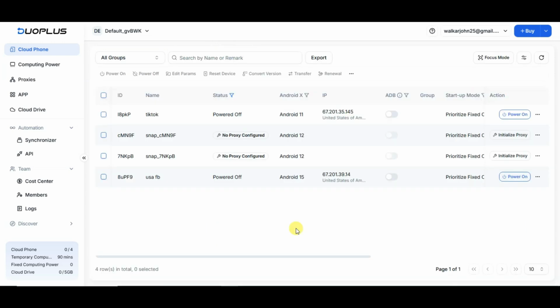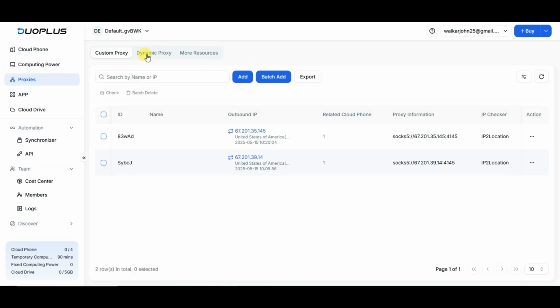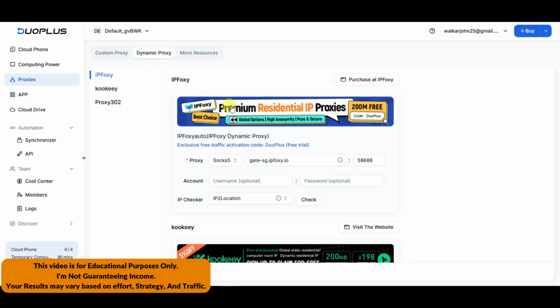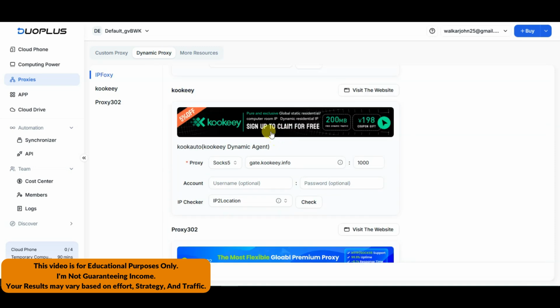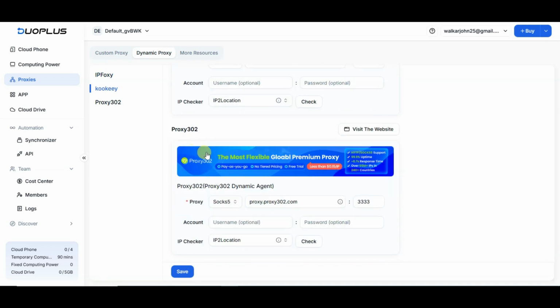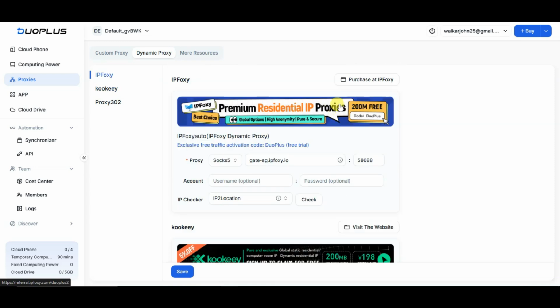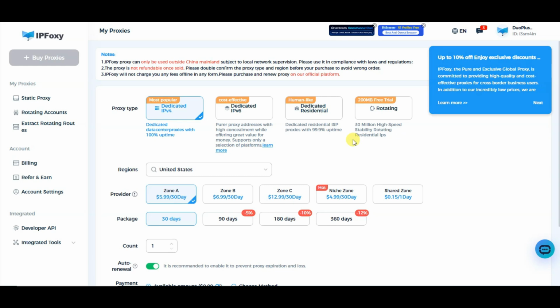Sometimes free proxy will not work accurately. You can purchase proxy. You can click on proxies button. Now you can click on dynamic proxy button. You can purchase proxy from this platform. You can purchase proxy from this platform. You can purchase proxy from proxy 302 platform. Let me show you how you can purchase proxy. You can click on this button. It will then take you to this page.